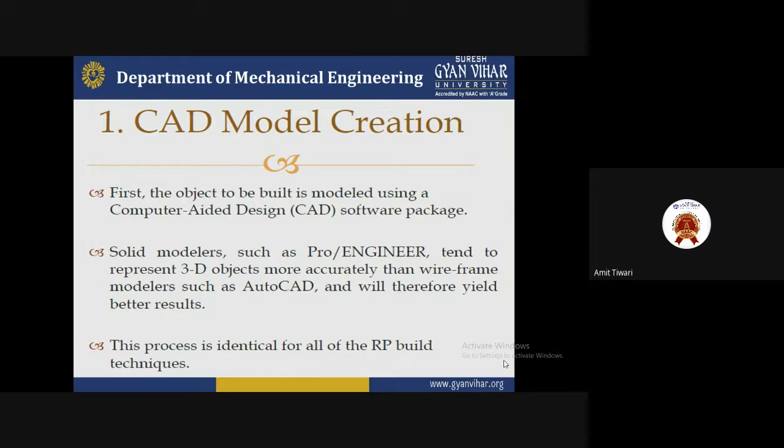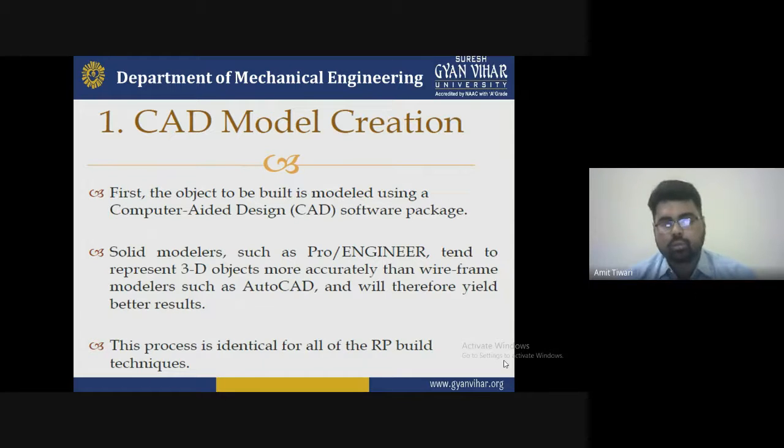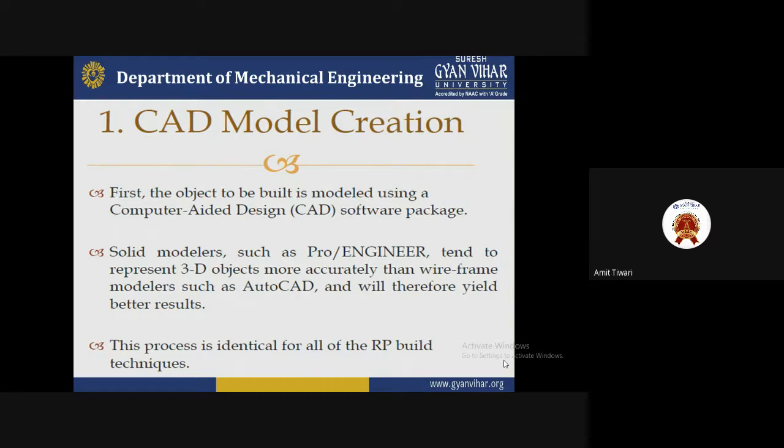Now, this process is identical for all the rapid prototyping building techniques. This process will be followed for whatever type of process you want to select. You have to select the processing type, which provides good benefits, or we can say a new type of technology will be adopted to maintain the product quality by the manufacturing of rapid prototyping technique.